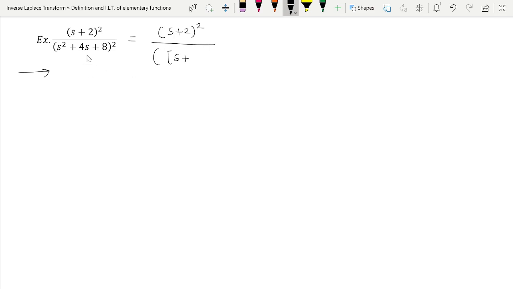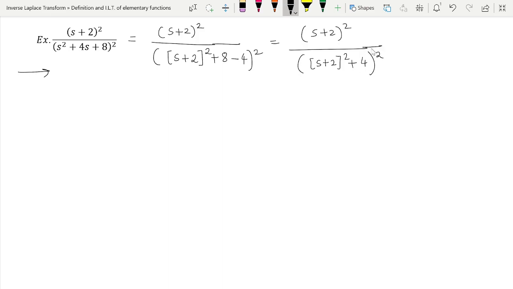Now see the coefficient of s, it is 4, so divide it by 2, I will get 2 over here, square of this plus this 8 as it is, and you should subtract this 2 square, that is 4, so minus 4, and it is whole square. So this will be further equal to (s plus 2) whole square upon (s plus 2) square, and 8 minus 4 is 4, so plus 4, whole square.